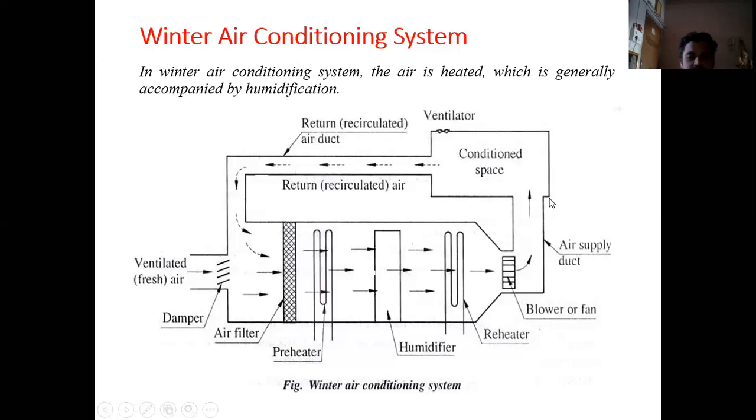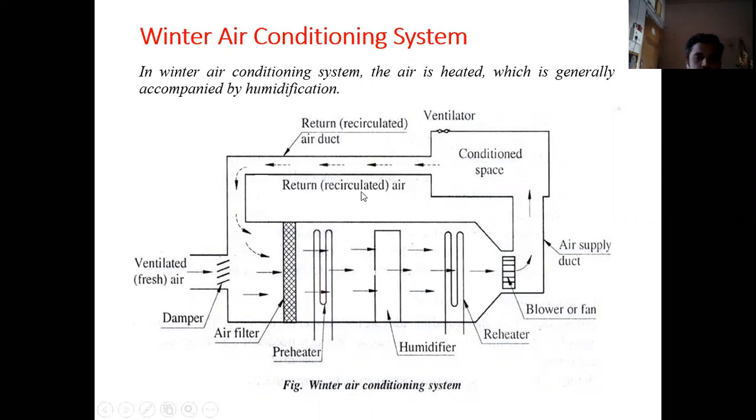Now in a winter air conditioning system, the outside air temperature is much lower than the conditioned space temperature. That is the reason why we need to heat up the air and raise its temperature as per the requirement inside the room. Then the ventilator is used to remove the air from the space, and the remaining air will be passed through the recirculation duct. So some of the air will again mix with the fresh air, and then again it is passed over the preheater. So this is the working of a winter air conditioning system.